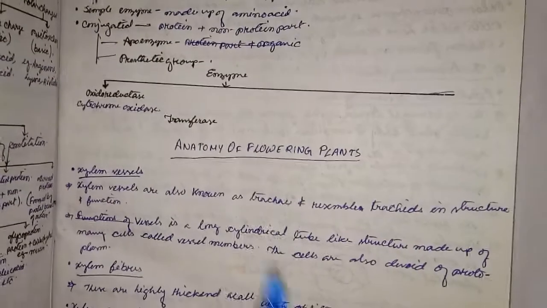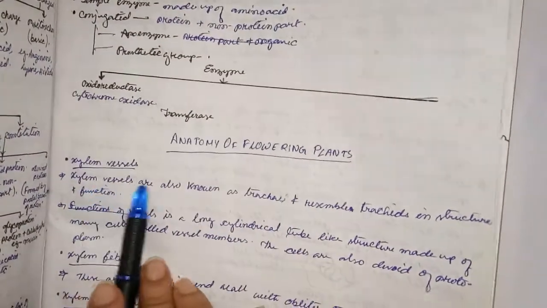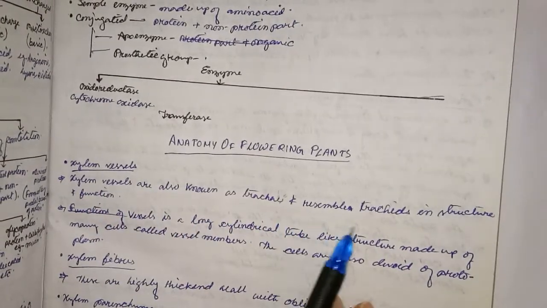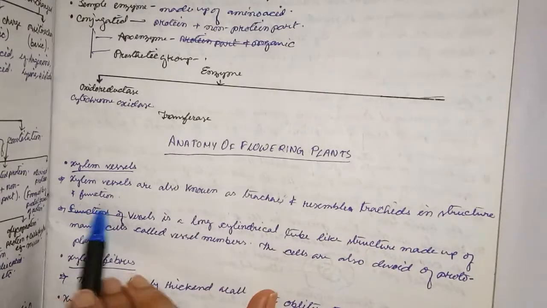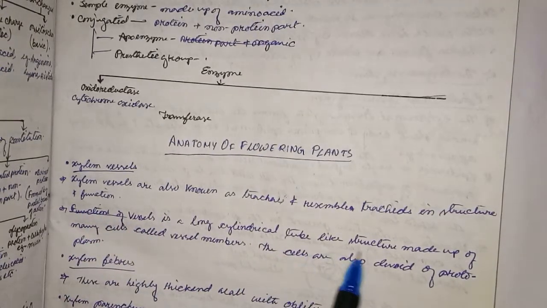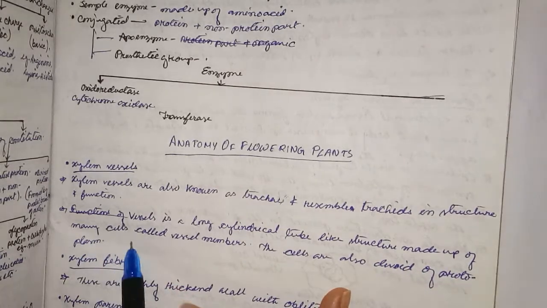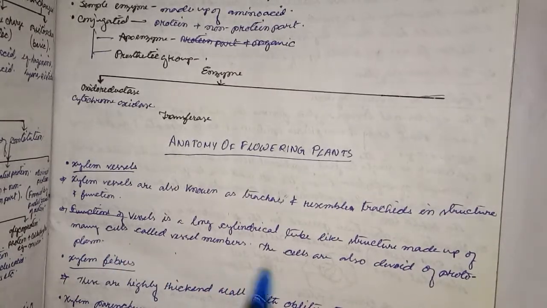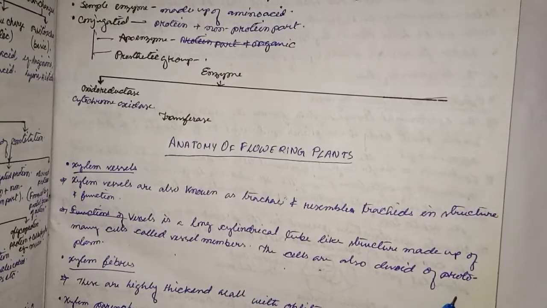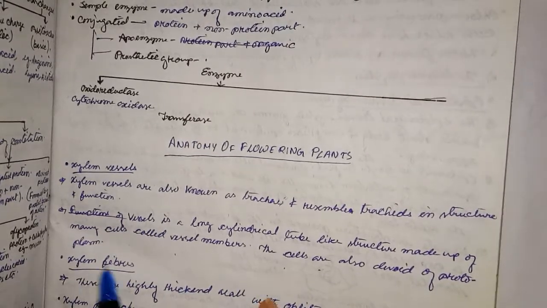Next chapter is anatomy of flowering plants, that is xylem vessel. Xylem vessels are also known as tracheae and resemble tracheids in structure and function. A vessel is a long cylindrical tube-like structure made up of many cells called vessel members. These cells are also devoid of protoplasm.